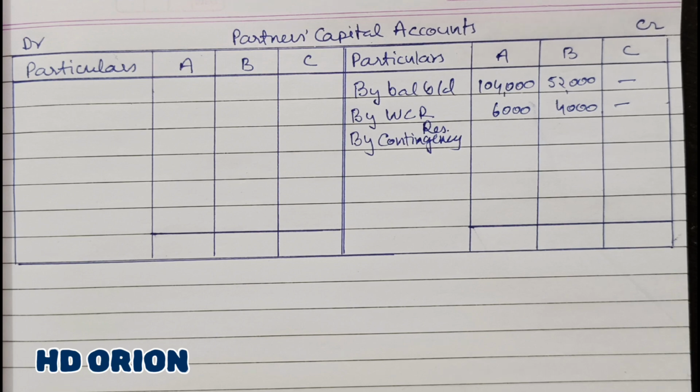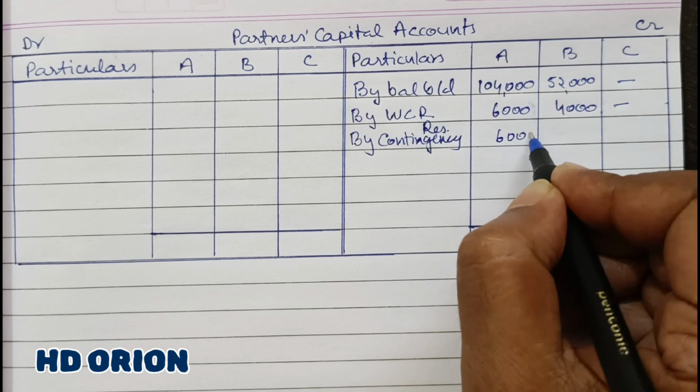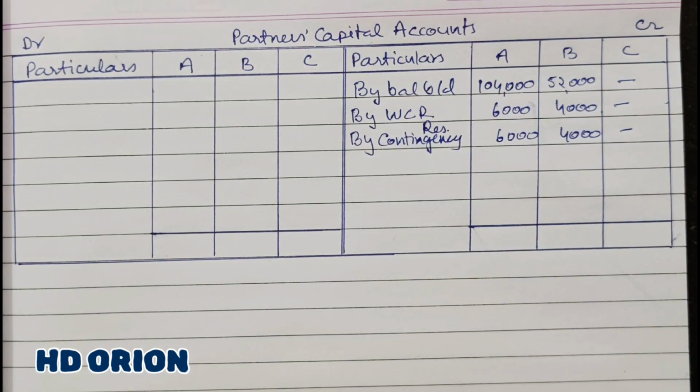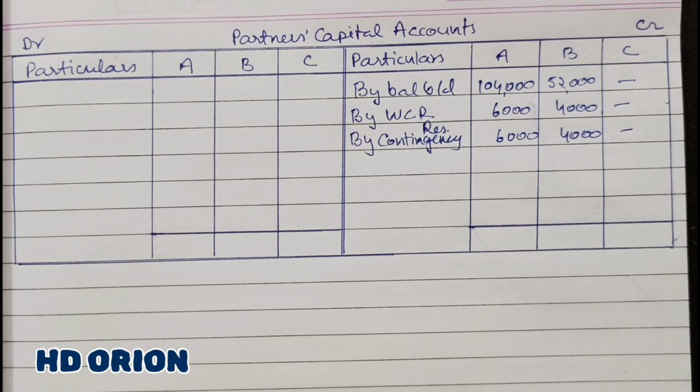But here there is no claim, and therefore this contingency reserve of 10,000 will be given to the partners in their old profit sharing ratio. You see, the balance sheet belongs to the old partners, so any undistributed profit will not be shared with the new partner. It is the first day of the new partner in the firm, so such things are illogical if we share with the new partner.